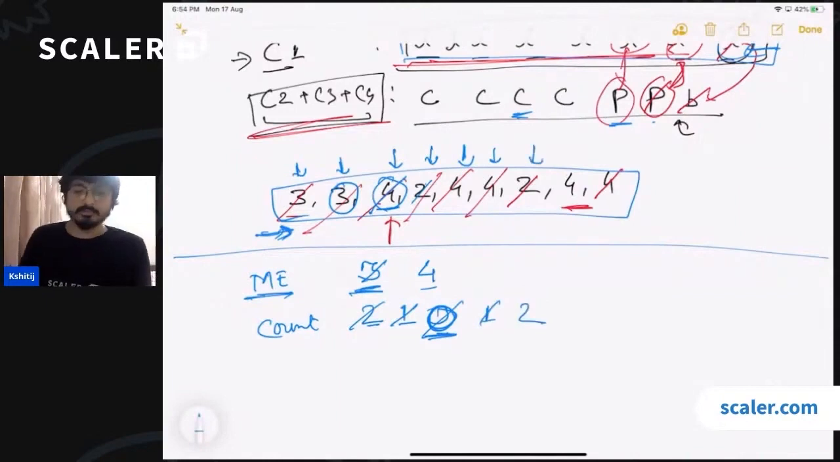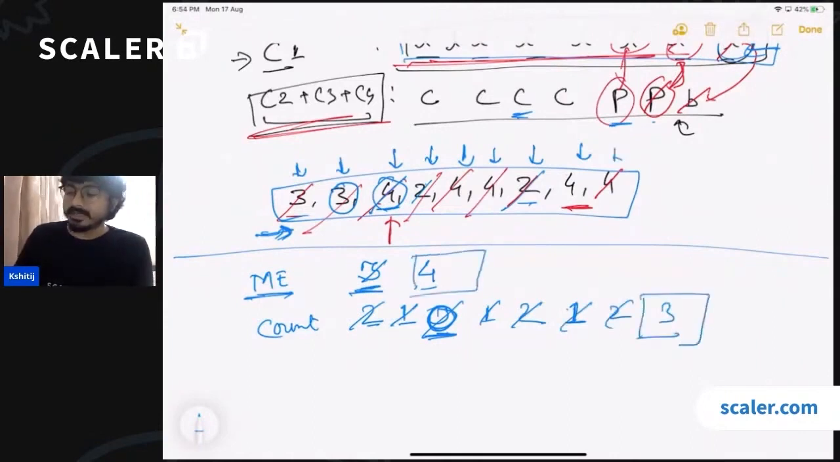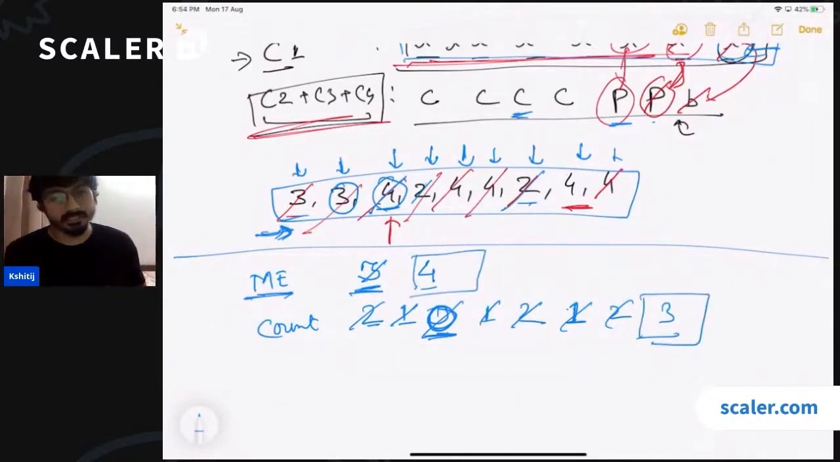You go to 2, you find that this is a different element. You can remove the counts. So if you remove the counts, you are not counting 2, plus you are decrementing the count of the current majority element. Then again, you see that here you have 4, so you will increment the count. Again, you get 4, you increment the count. The final element that you are getting with non-zero occurrences can be your majority element.